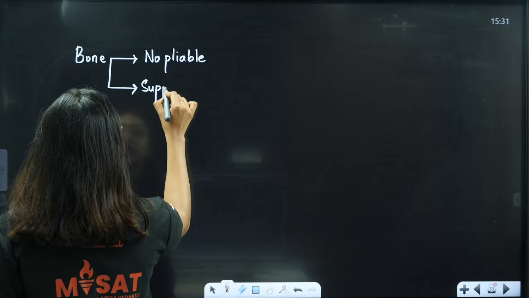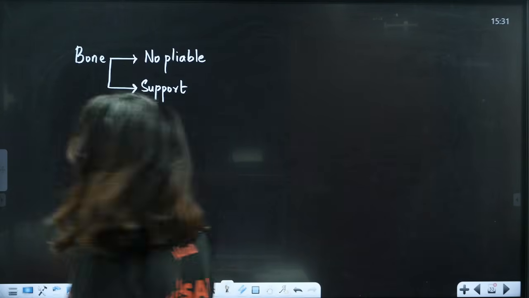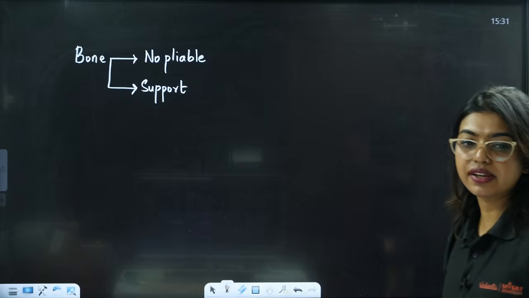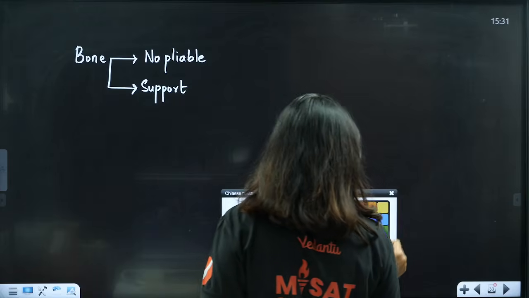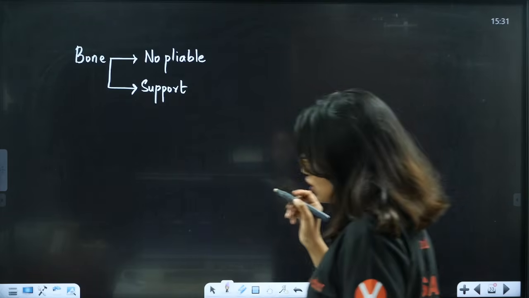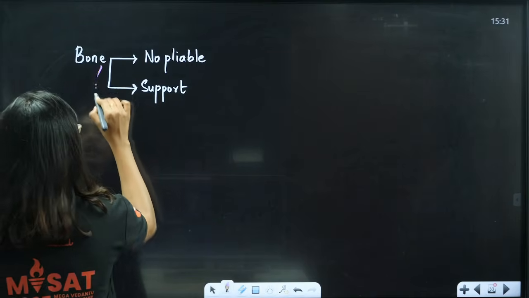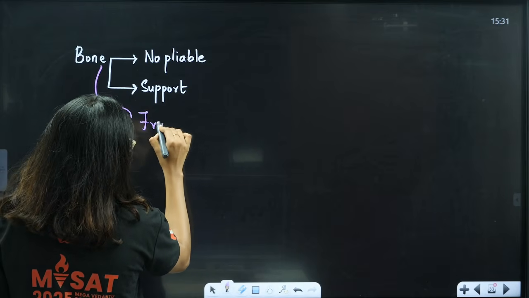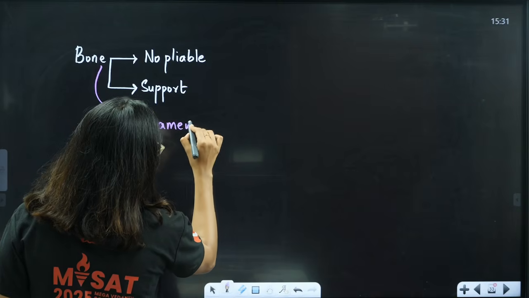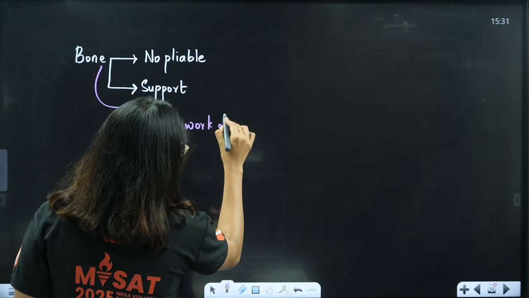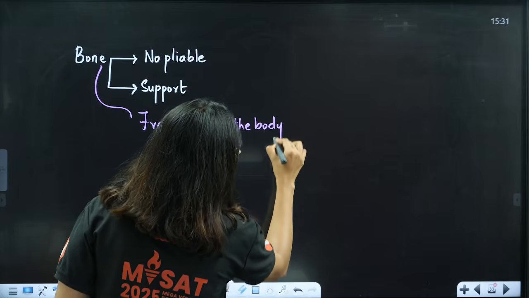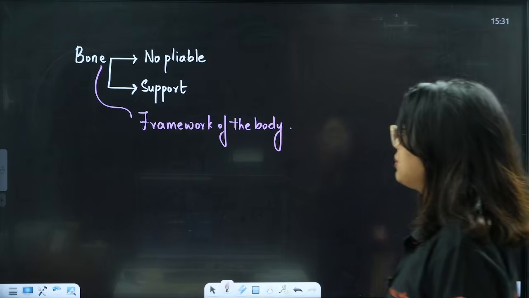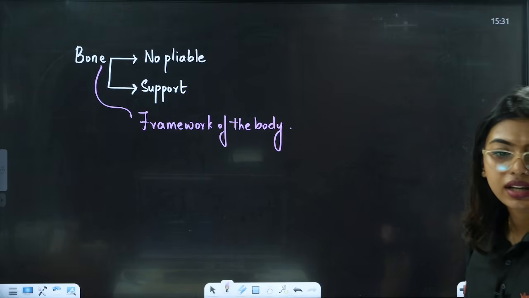It provides us with the support system. It's very important for us to remember. And then it also gives us the entire framework. It provides the entire framework of the body. So it's very important that we remember this, okay?